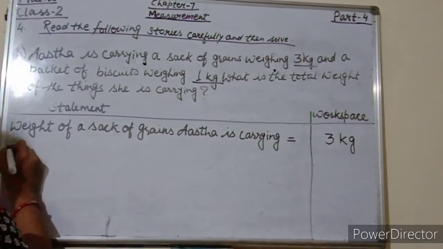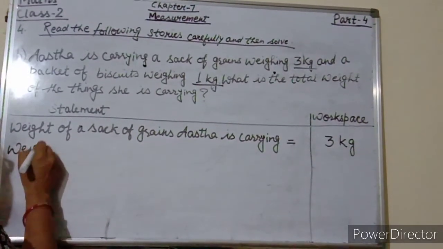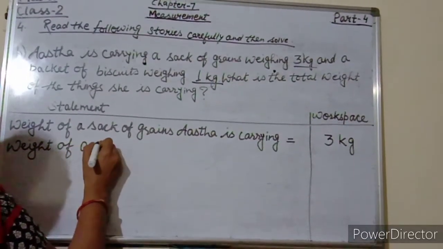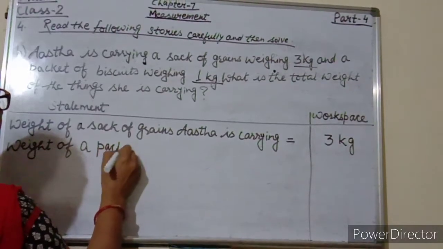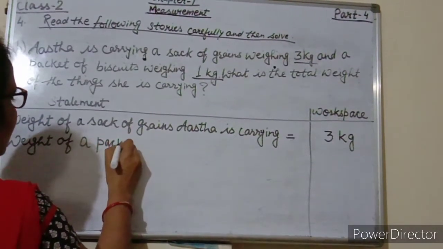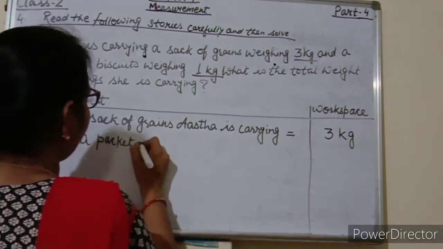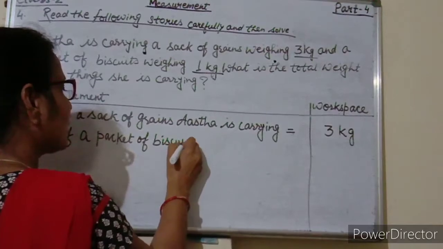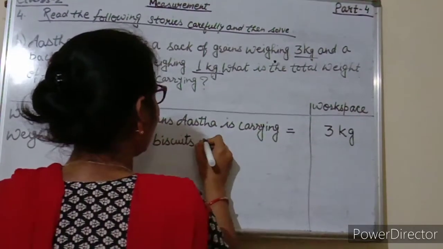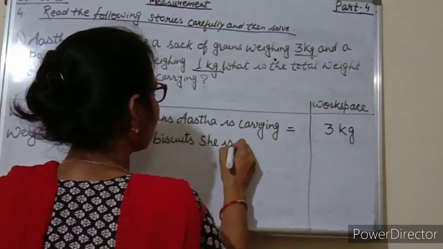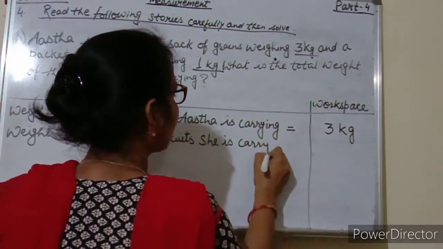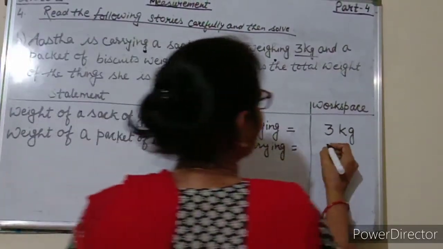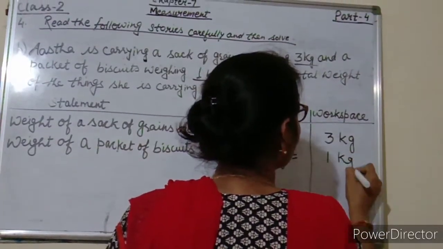So the second statement will be weight of a packet of biscuits she is carrying. So what is the weight? Yes, 1 kg. So here we will write 1 kg.